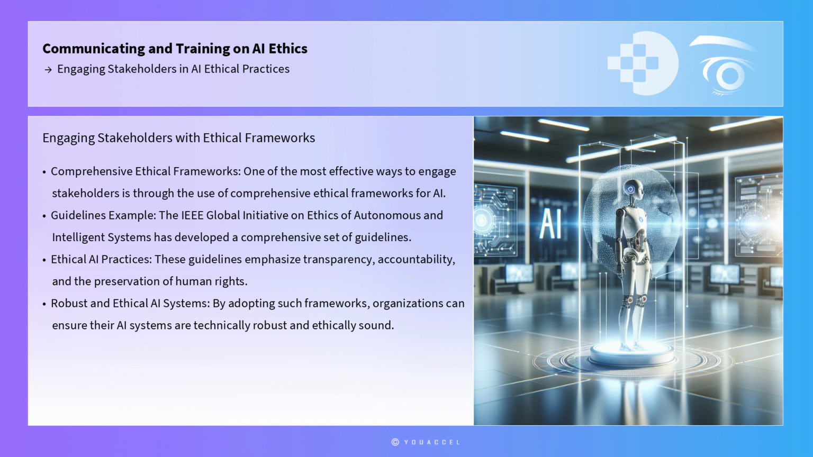For example, the IEEE Global Initiative on Ethics of Autonomous and Intelligent Systems has developed a comprehensive set of guidelines aimed at promoting ethical AI practices. These guidelines emphasize transparency, accountability, and the preservation of human rights. By adopting such frameworks, organizations can ensure that their AI systems are not only technically robust but also ethically sound.